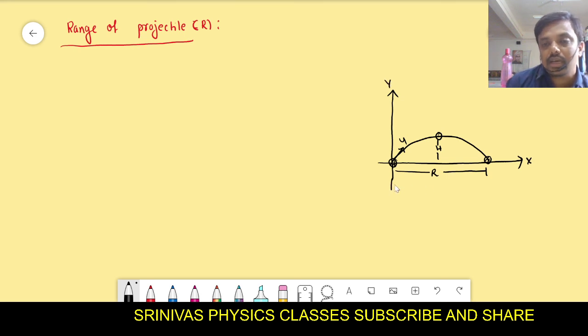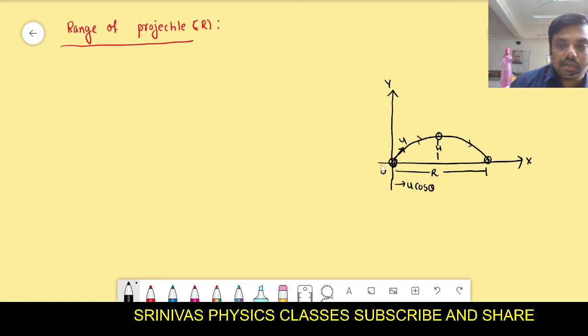Along the x-axis the initial velocity is u cos theta. What is the time taken to travel from this location to this location, from the point of projection to the point where it hits the ground? That is equal to the time of flight, right? That is the total time.